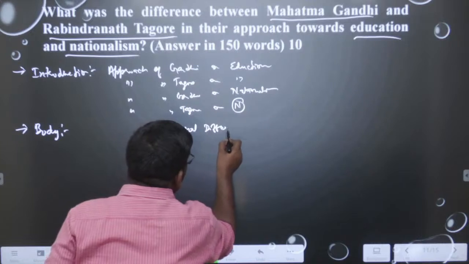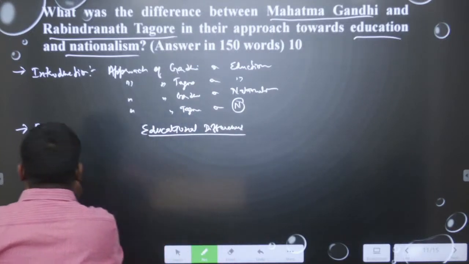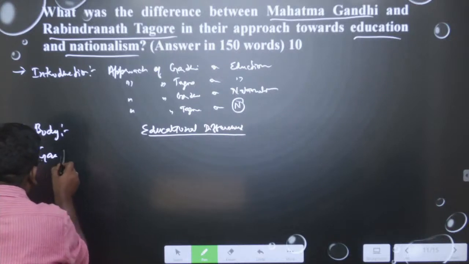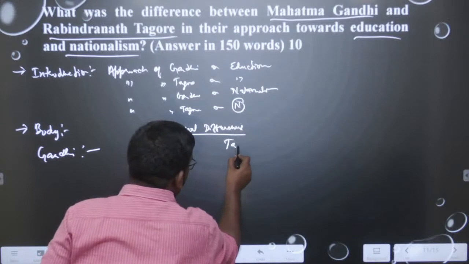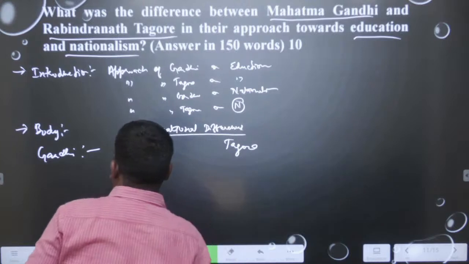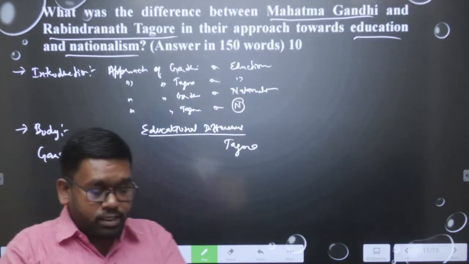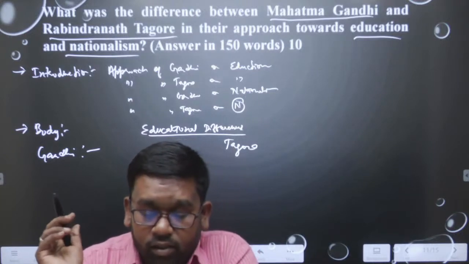Okay. In these educational differences, we can just write about Gandhi, that this is the idea of Gandhi, and then this is the idea of Tagore. For example, what is the idea of Gandhi? Let us say Gandhi was especially focusing on Indian culture through education.